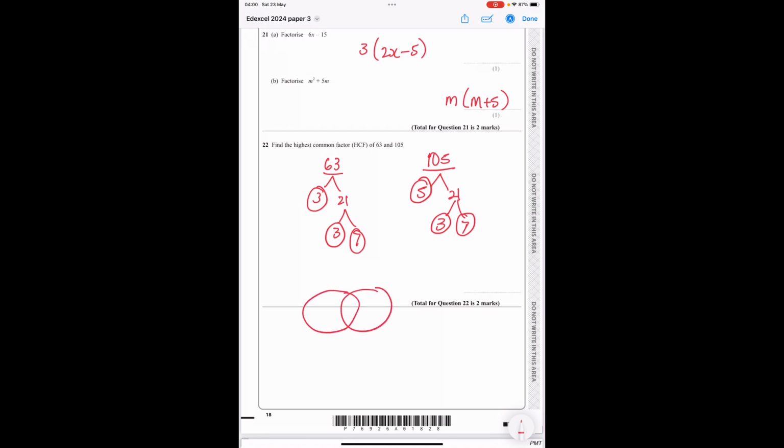What have they got in common? 3 in both, so I'm going to put that in the middle. They've got a 7 in both, so I'm going to put that in the middle. 63 has also got a 3, and 105 has also got a 5. And if I want the highest common factor, I am multiplying 3 times 7, which gives me 21.